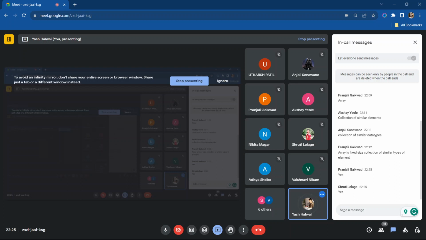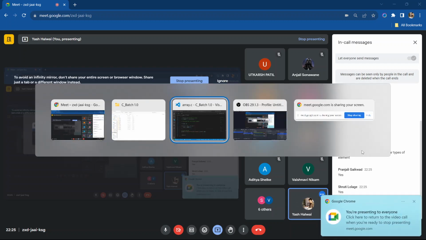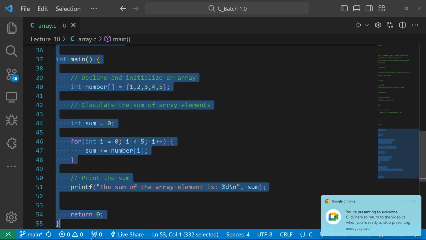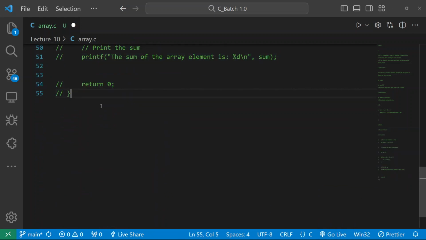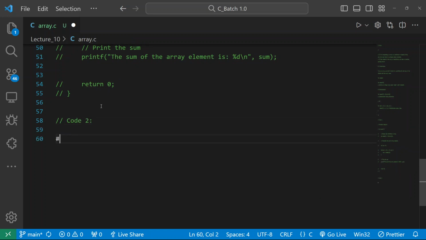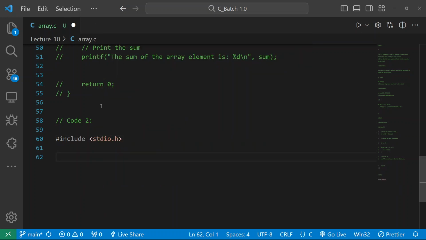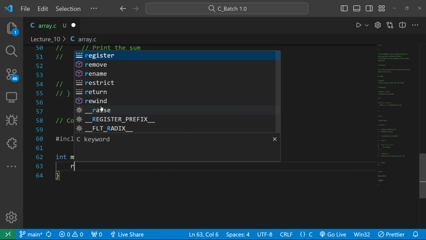Okay, so let's take one more simple example in front of you. I'm taking again a simple example so you should understand what an array is. Let me comment this code one, taking you to code 2. See, if you don't understand the working of the above code, focus here. If you understand one code, other things will be simple for you. By code itself, you will understand.